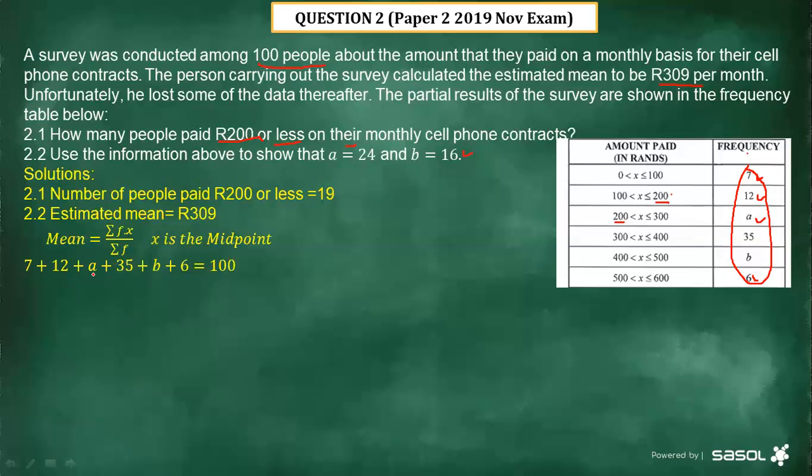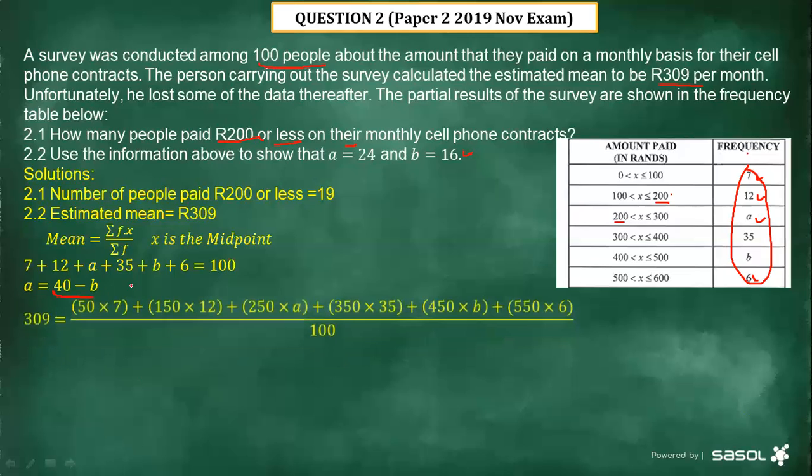But remember, we have two unknowns or two variables, which are A and B, and we are in need of those two. Then the second step, since we have two unknown variables, what I did here is make A the subject of the formula, meaning instead of A, I have A equals 40 minus B. You can also make B the subject of the formula, but in this case, what we did is make A the subject.